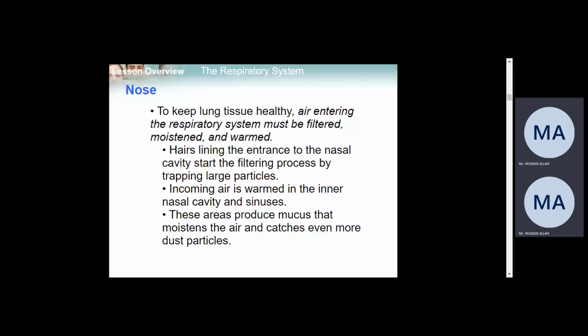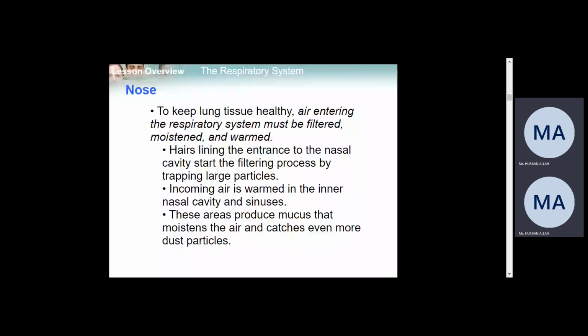Okay. The first part of the respiratory system is the nose. To keep lung tissue healthy, air entering the respiratory system must be filtered, moistened, and warmed. The nose will not filter the air too much, right? Now, if you look at the ears and the nose, it filters the dust, right? The initial filter, and besides this, another process will warm the air. It makes the air molecules warm, right?